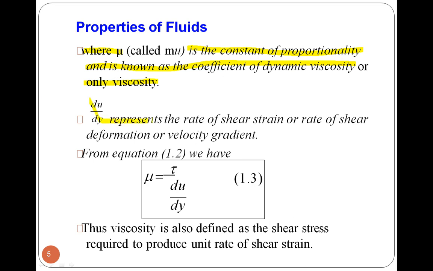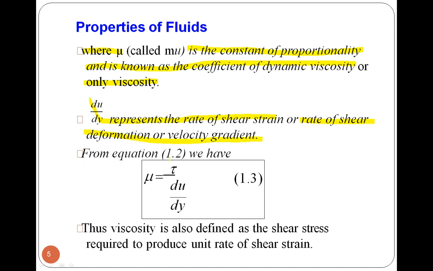Du by dy represents the rate of shear strain, or rate of shear deformation. It is also called the velocity gradient, meaning the rate of change of velocity per unit distance.